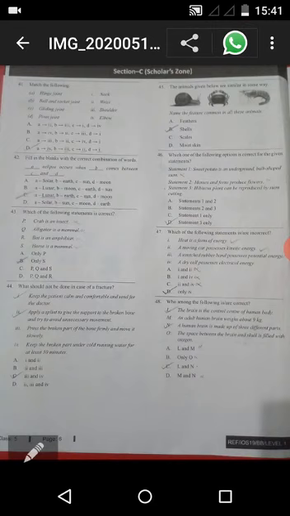Question number 46. Which one of the following options is correct for the given statements? Statement 1. Sweet potato is an underground bulb-shaped stem. No, potato is a stem but sweet potato is a root. So this is incorrect. Statement 2. Mosses and ferns produce flowers. No, mosses and ferns are non-flowering plants, which means they do not produce any flowers.